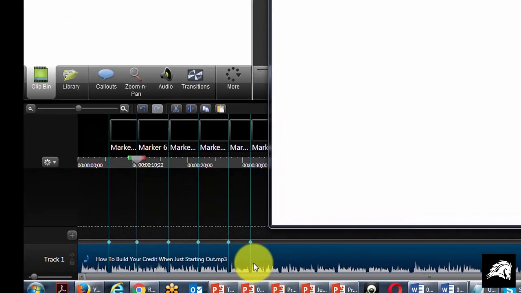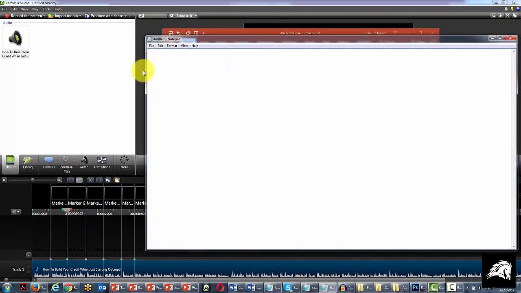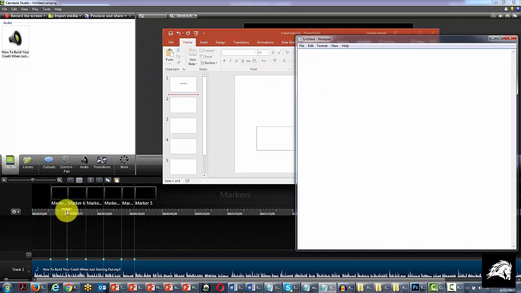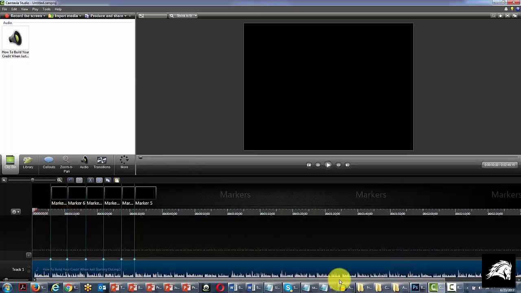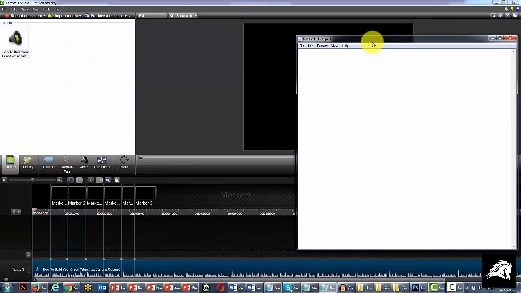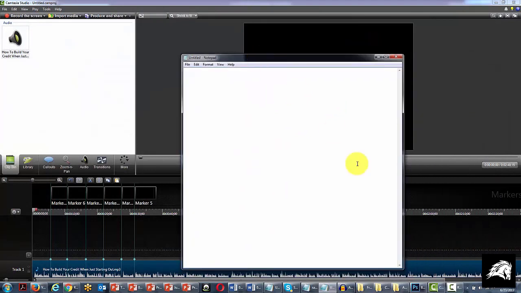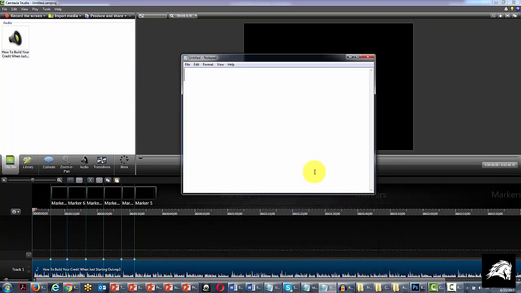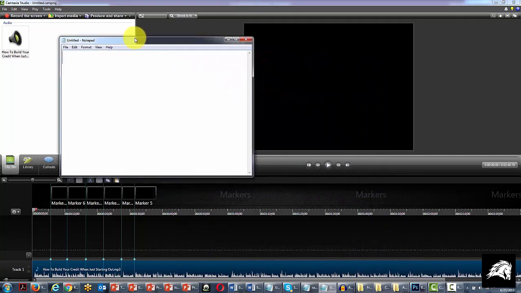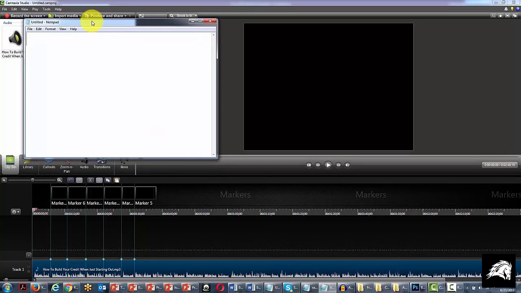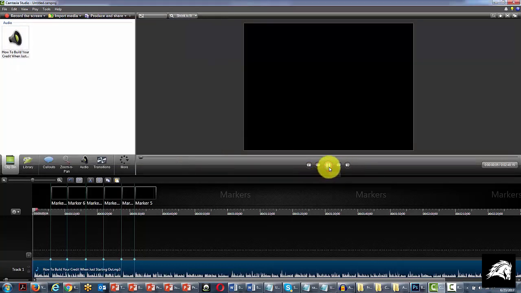So what we're going to do now is decide on keywords for each scene. We're going to draw the cursor back to the beginning. We're going to open up our notepad file, and then we're just going to choose keywords for each of the scenes. So let's make this smaller, and then we're going to start the player here again.